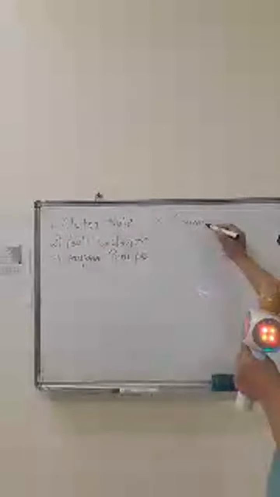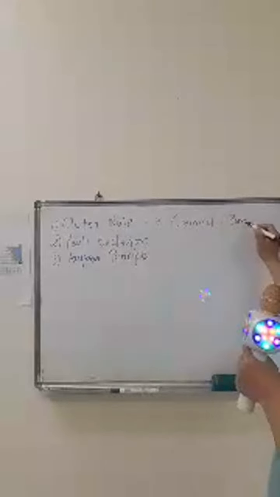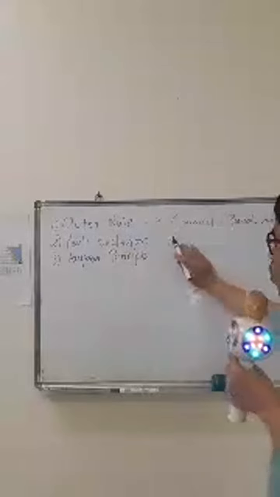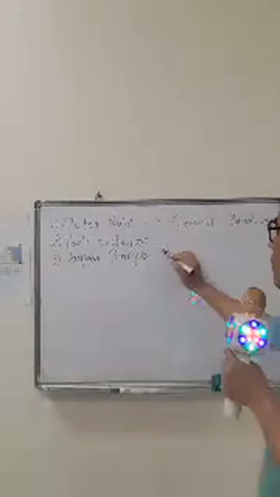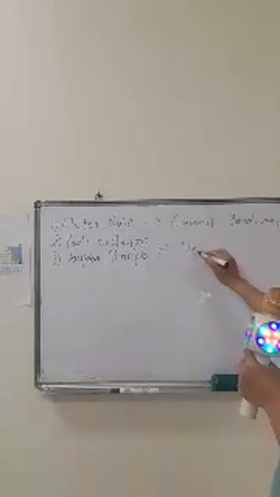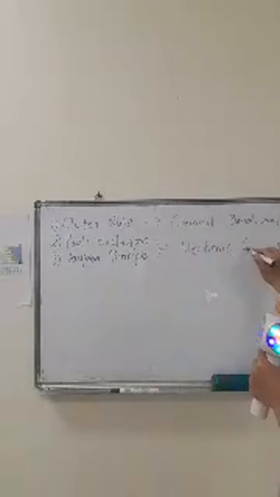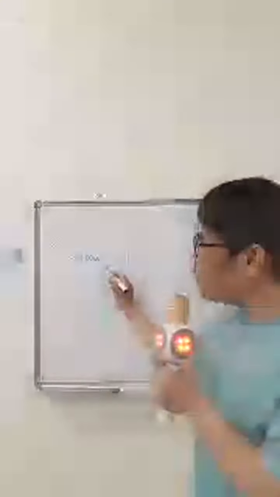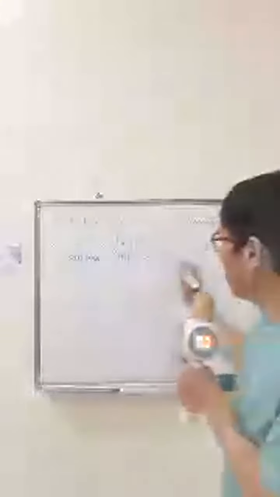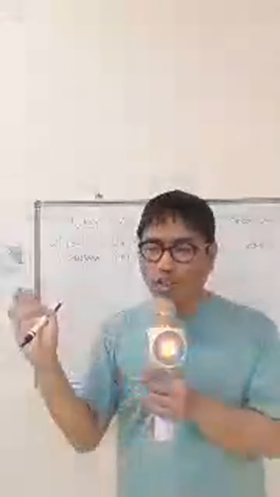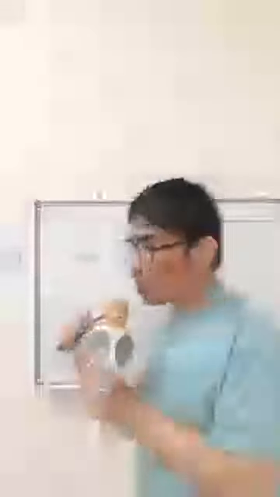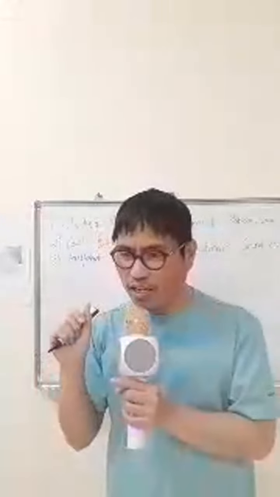Now, the octet rule will be more based on chemical bonding. And then the Pauli exclusion principle and the Aufbau principle will be more on electronic configuration. If you don't understand the theory of the Pauli exclusion principle and Aufbau principle, you will get lost, because this is the requirement to understand properly the electronic configuration topic of chemistry.